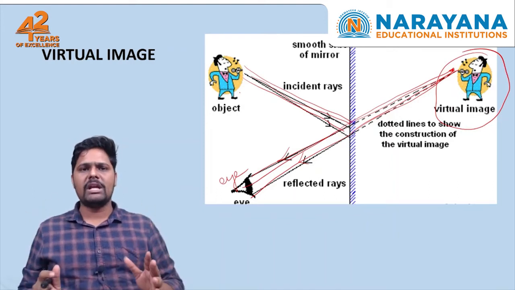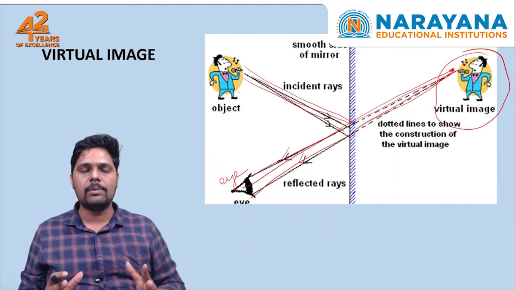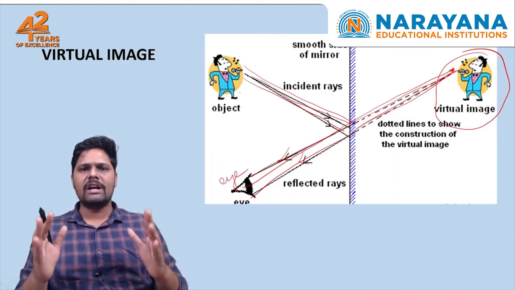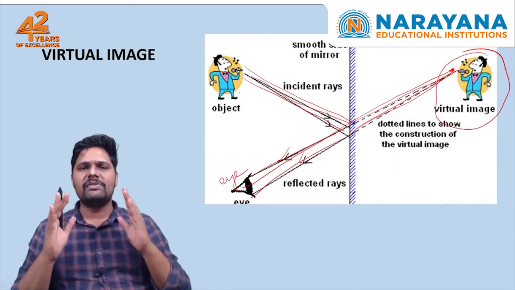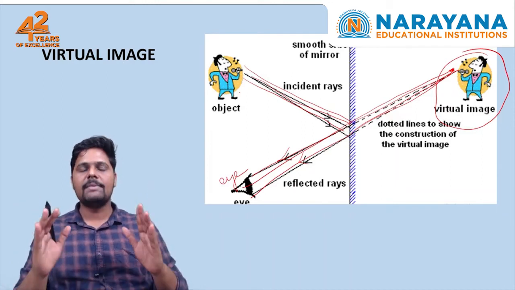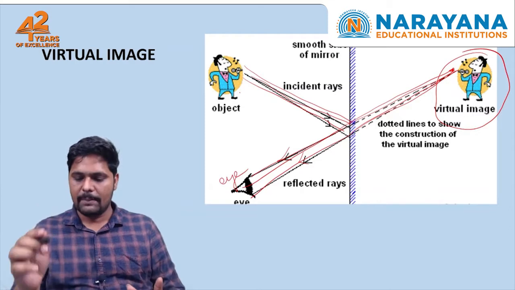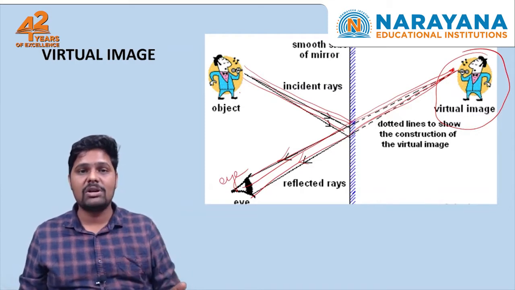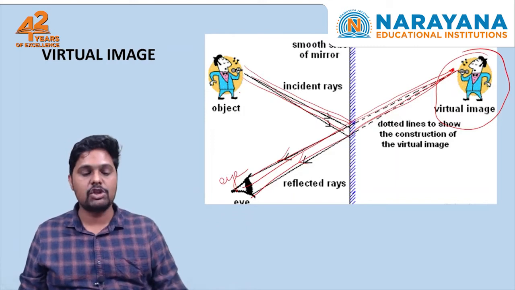Early every morning you get ready to come to school, right? When you stand in front of the mirror, the image which you see of yourself is a virtual image. The image is called a virtual image because the reflected rays are not actually meeting, they appear to be meeting at a point. That is called a virtual image.